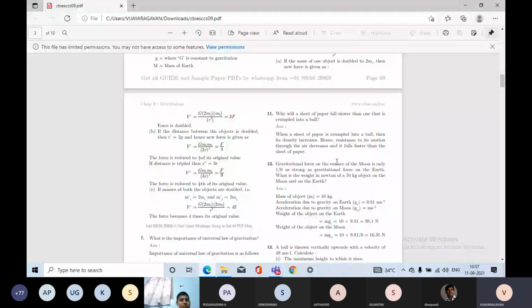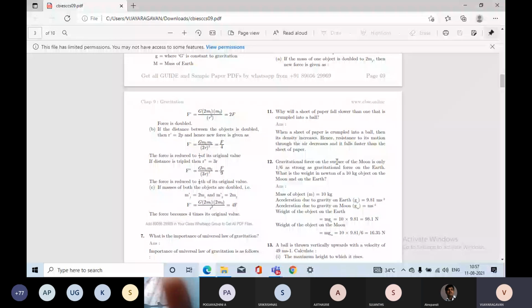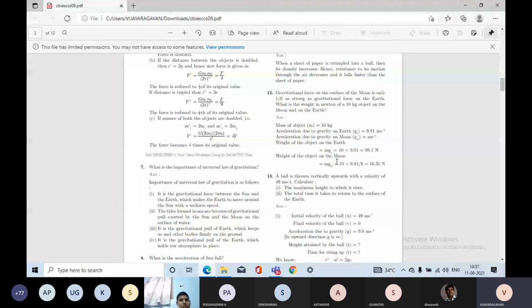Okay, now 12th question. The gravitational force on the surface of the moon is only 1/6 as strong as the gravitational force of the earth. So this is a comparison, you already know that. So the gravitational force on the moon is 1/6 of the earth. So what is the weight in Newtons of a 10 kg object on the moon and on the earth? They are asking how much the weight is on the moon and on the earth. Okay, so the mass of the object given is 10 kg.